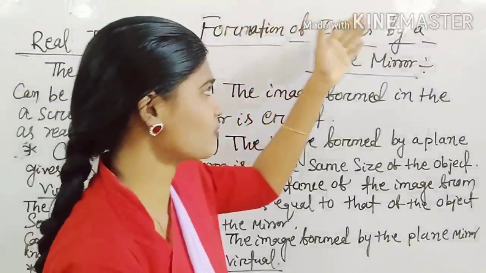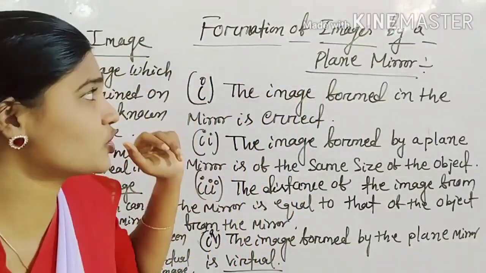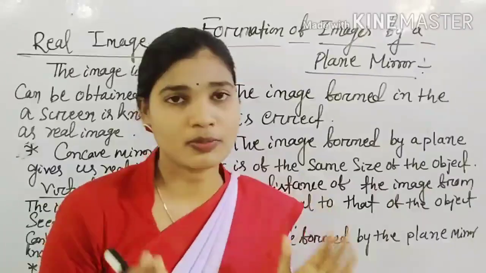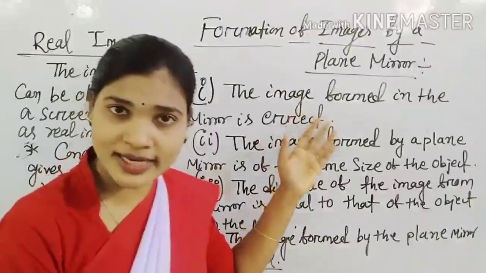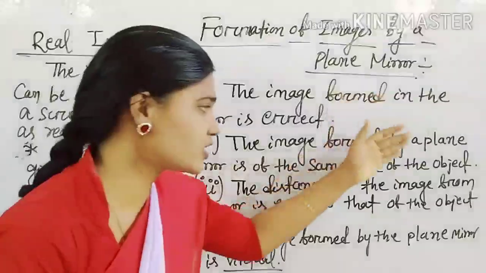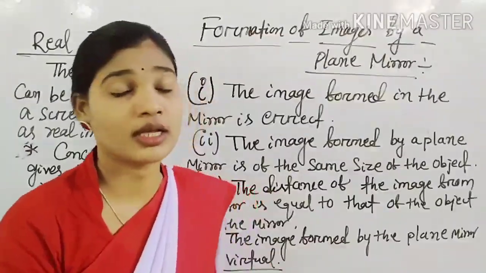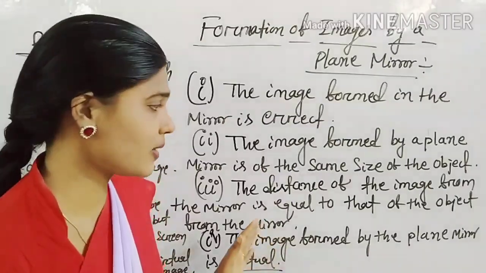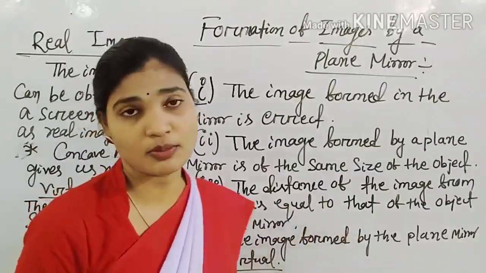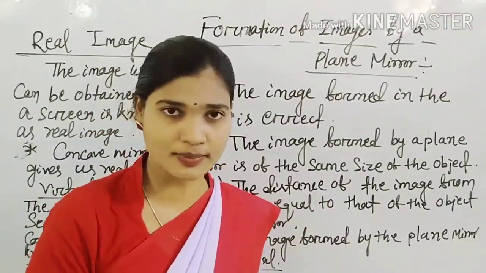So what is the formation of image by a plane mirror? The image that is formed in a plane mirror is erect, and it is of the same size as the object. The distance of the image from the mirror and of the object from the mirror is the same. The image formed by the plane mirror is a virtual image.